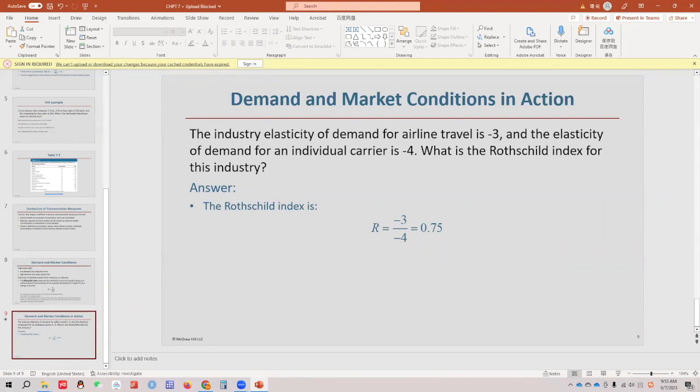The elasticity that this individual carrier faces is not too big a difference from the elasticity for the entire industry. That means people actually don't have a lot of other alternatives for airline travel other than this individual carrier. So that's how we utilize the Rothschild index to measure the concentration level of an industry from the aspect of elasticity.